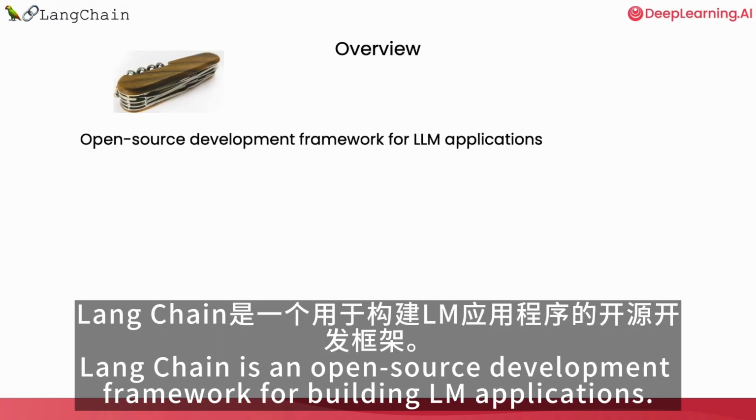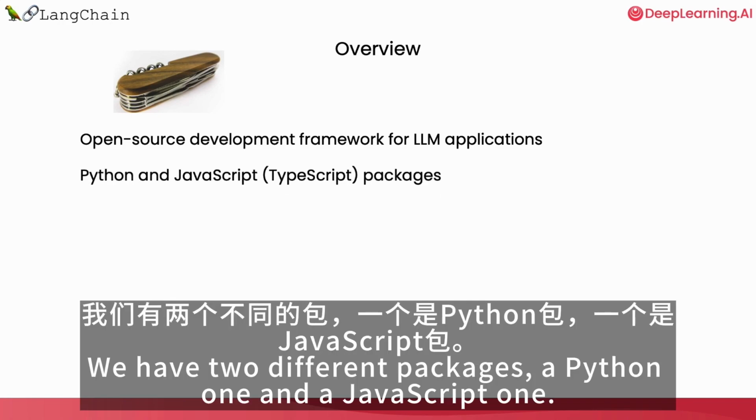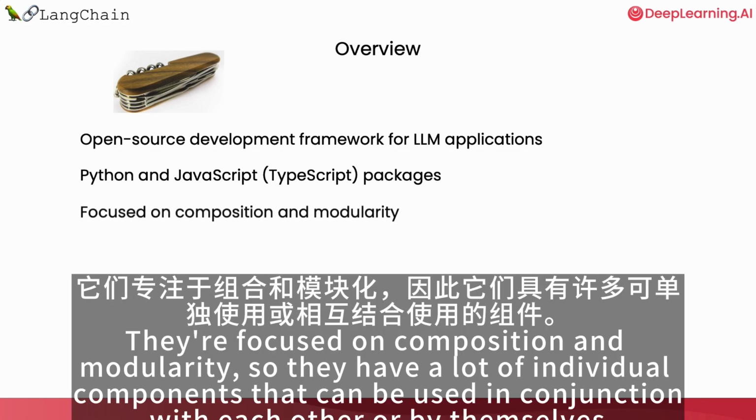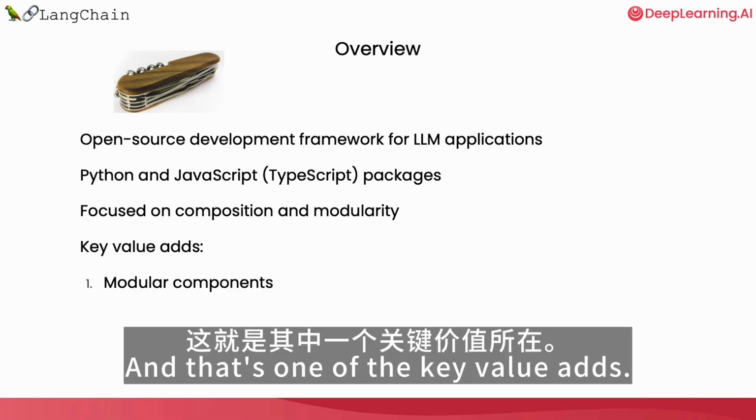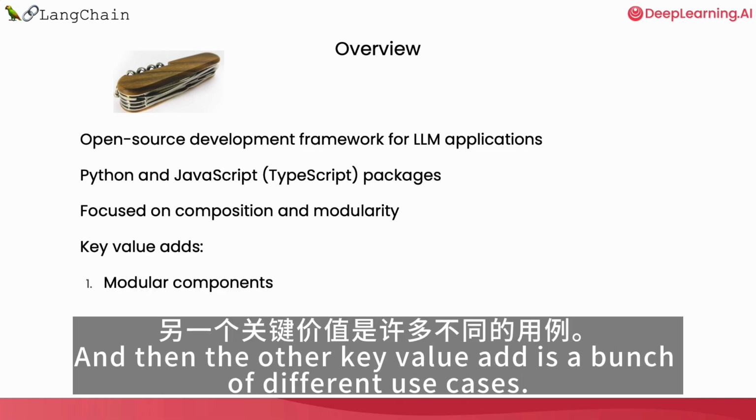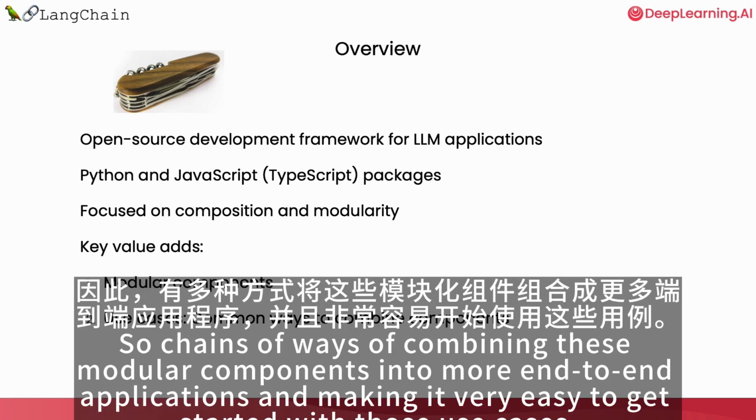LangChain is an open source development framework for building LLM applications. We have two different packages, a Python one and a JavaScript one. They're focused on composition and modularity. So they have a lot of individual components that can be used in conjunction with each other or by themselves. And so that's one of the key value adds. And then the other key value add is a bunch of different use cases. So chains, or ways of combining these modular components into more end-to-end applications, making it very easy to get started with those use cases.